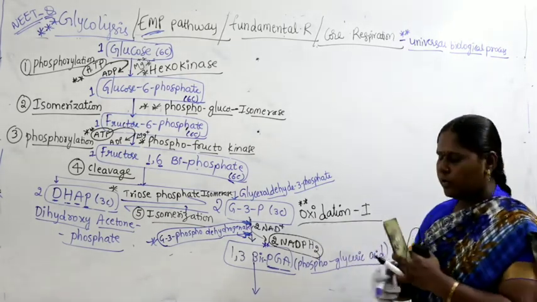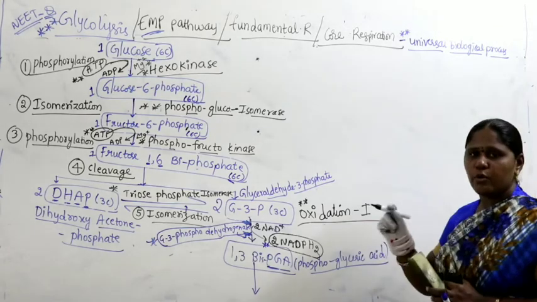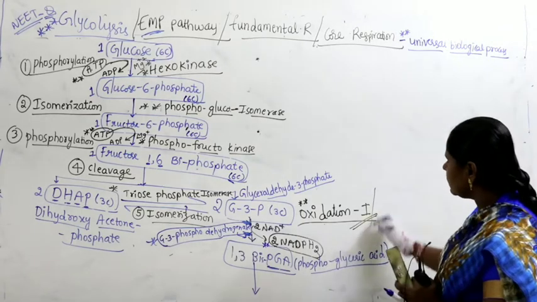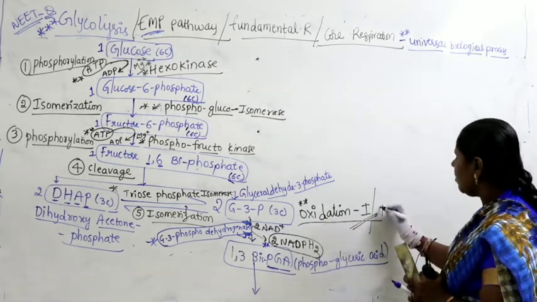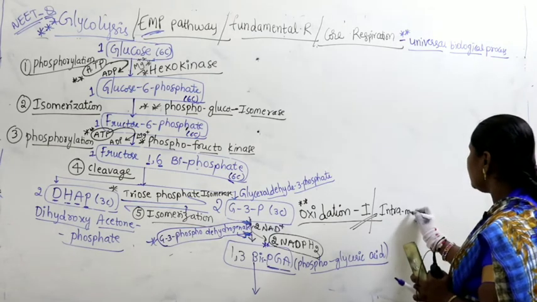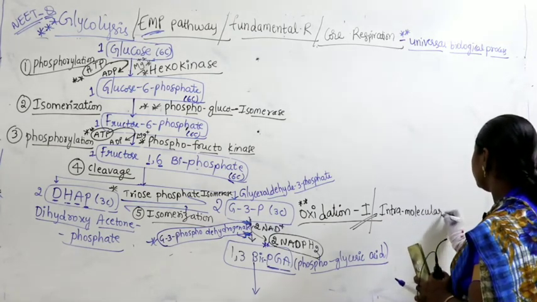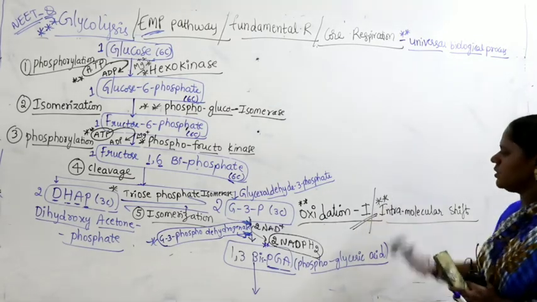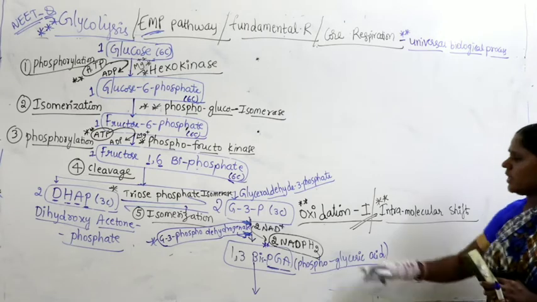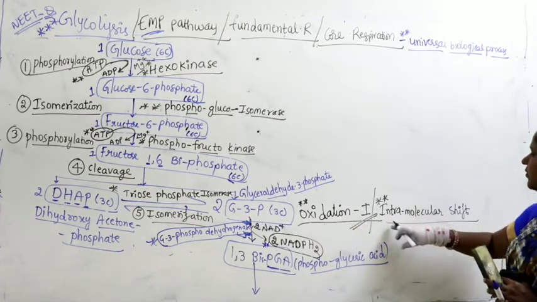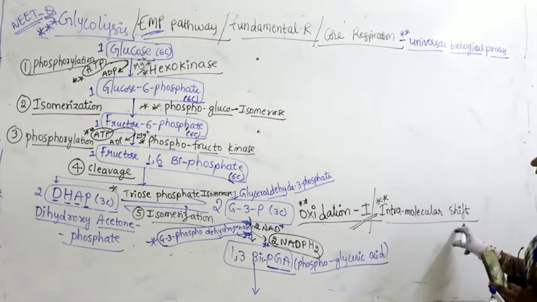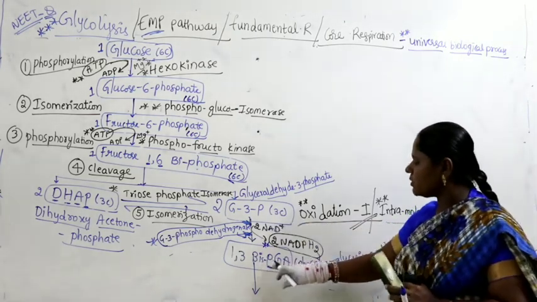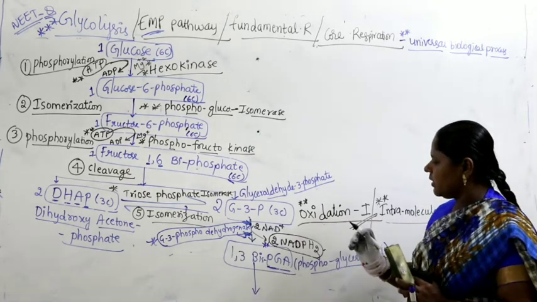Let us take the count for oxidations. There are a number of oxidations we have to count. See, the first oxidation step occurs here. The name of this reaction is called oxidation 1, or it is also called intramolecular shift. This reaction is called oxidation 1 or intramolecular shift. So this is what happens in conversion of G3P to 1,3-bisphosphoglyceric acid, and remember 2 NADPH2 are produced.